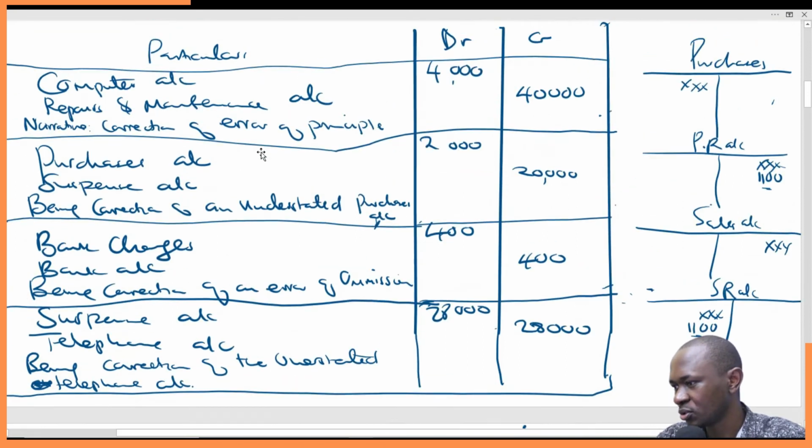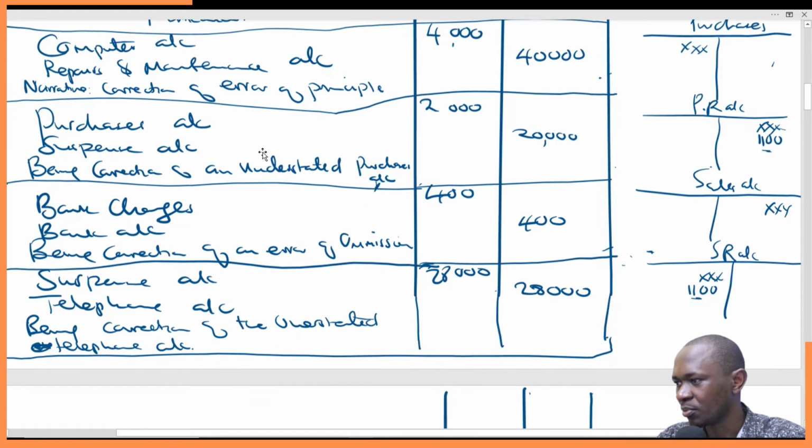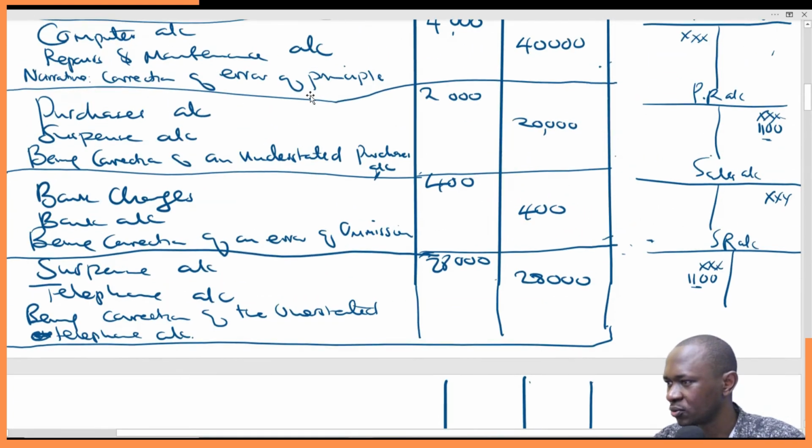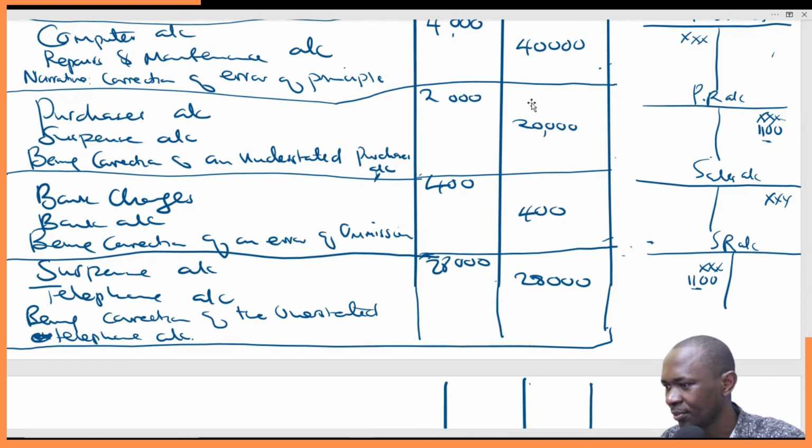So what are we supposed to do? We are supposed to, number one, debit the suspense account. Why are we debiting the suspense account? Because to correct this error, we have to reverse this. You can see this is erroneously here. So we are supposed to reverse with 1,100. So we will credit the sales returns account. If we credit the sales returns account, will we have corrected the error?